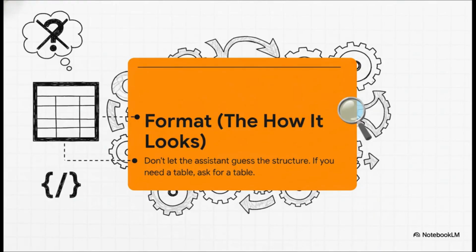Then we have F for format. This is all about what the final output should look like. Don't leave this to chance. Don't let the AI guess the structure. If you need a table, ask for a table.